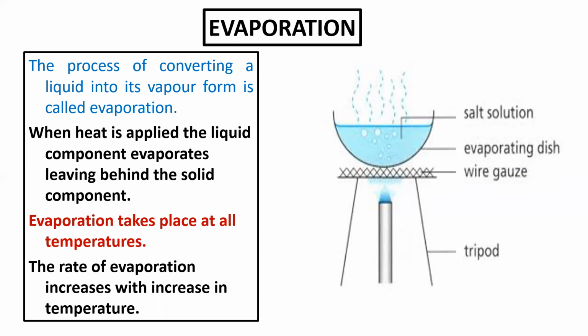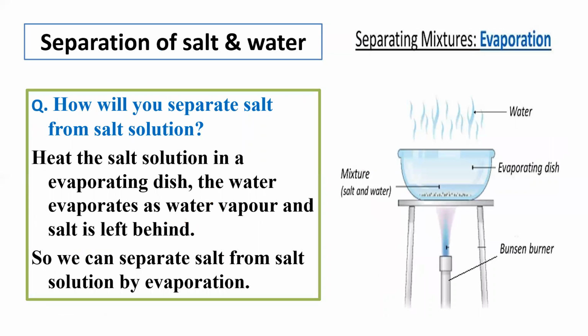Evaporation takes place at all temperatures, but faster at hot temperature. The rate of evaporation increases with increase in temperature. So the evaporation rate will increase with the increase in the temperature. Hope that's clear. Now let's see. Separation of salt and water. Separating mixtures by evaporation. Mixture, salt and water, evaporating dish, and Bunsen burner.